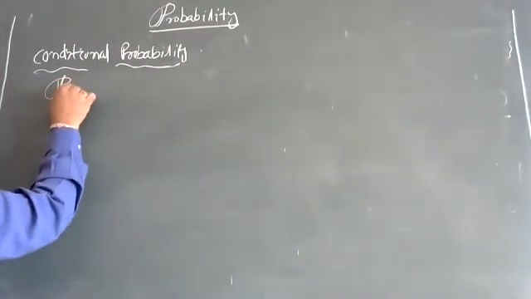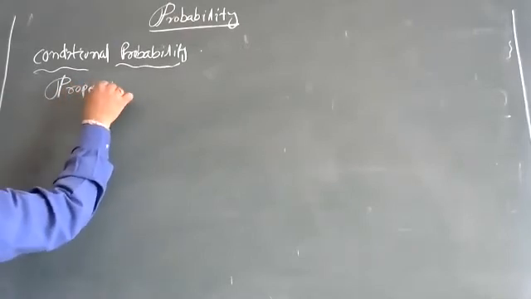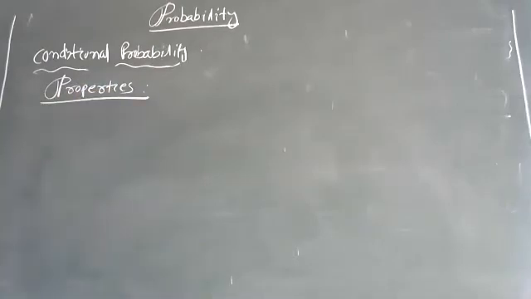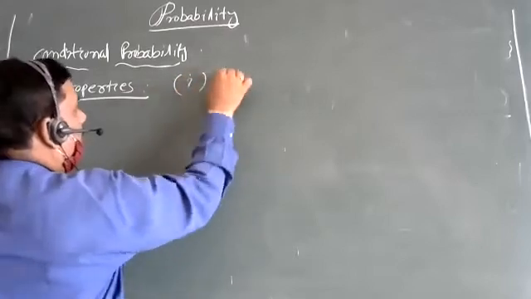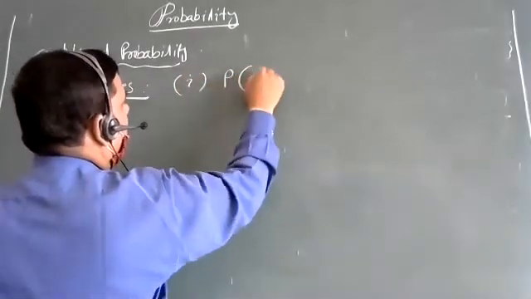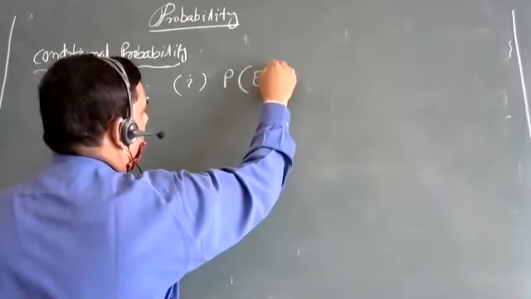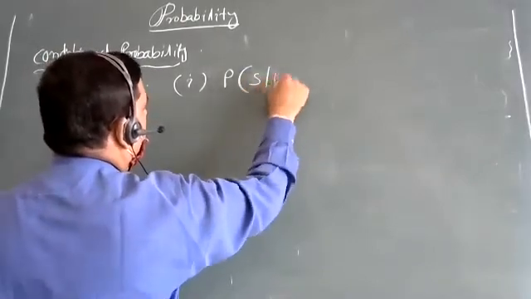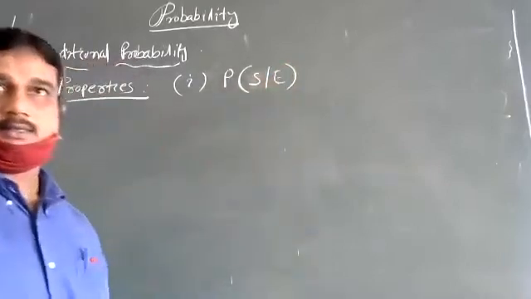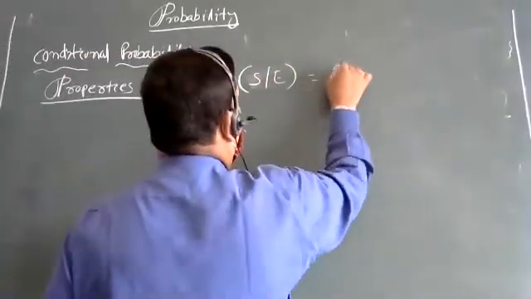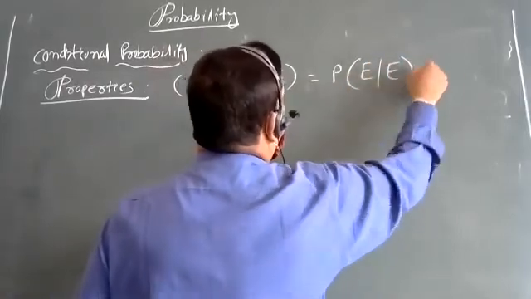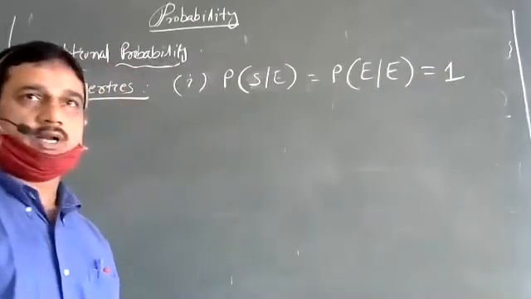Properties of conditional probability. One property is P of S given E, or probability of E given E, is equal to 1.